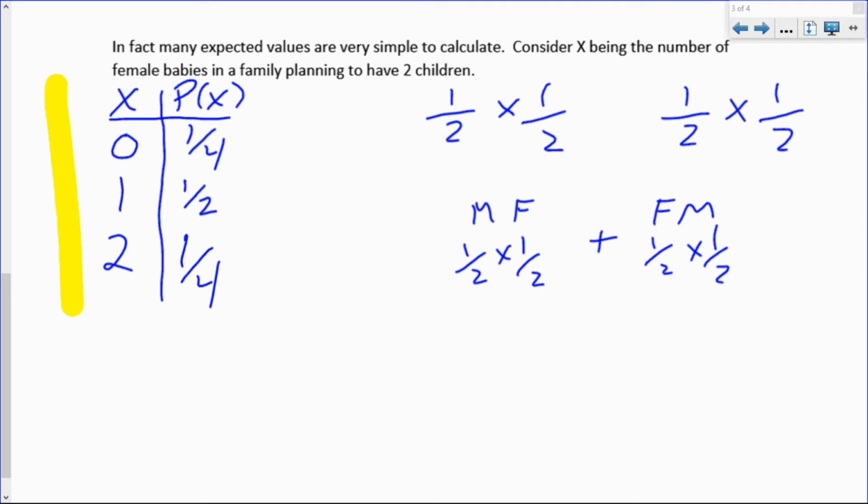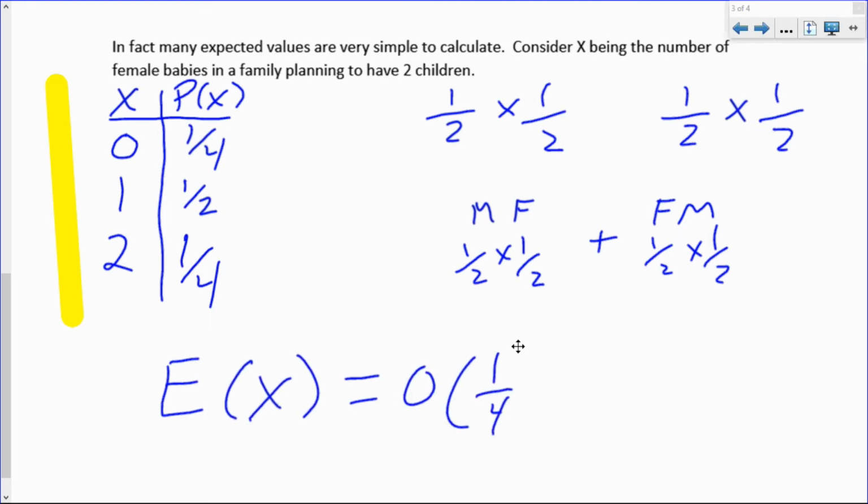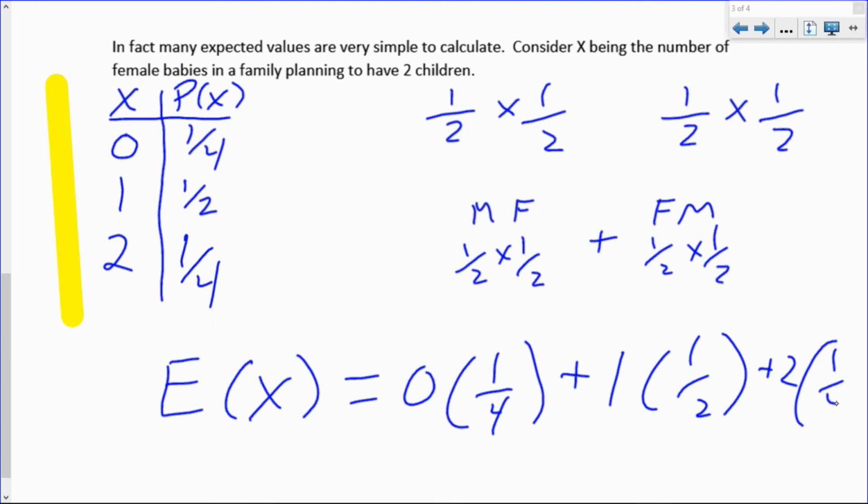That's exactly what a probability distribution is. X is the number of female babies. The possibilities are 0, 1, 2, and then I've written their associated probabilities beside them. For the expected value of X, we take 0 times 1/4, plus 1 times a half, plus 2 times 1/4.